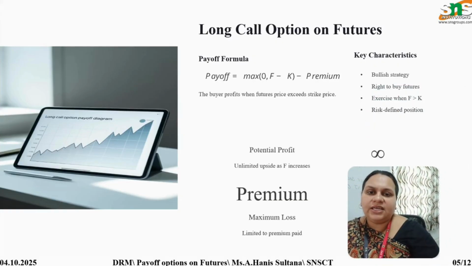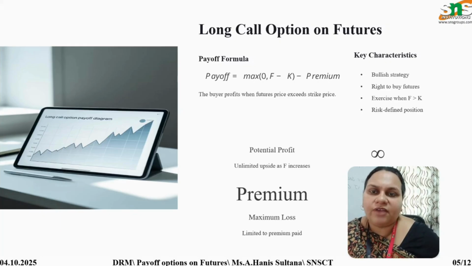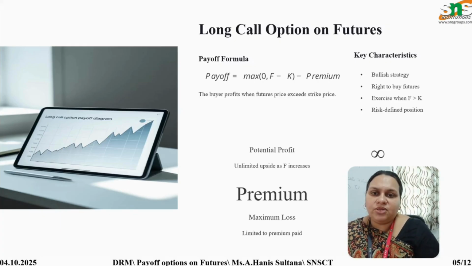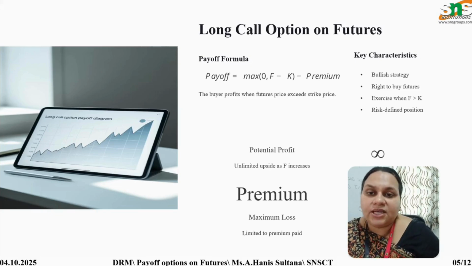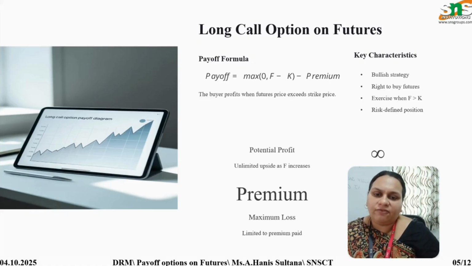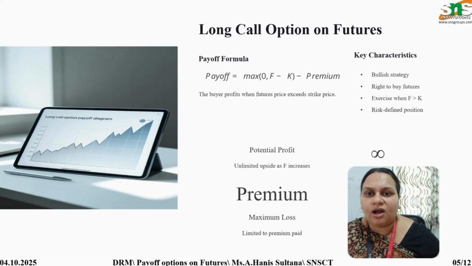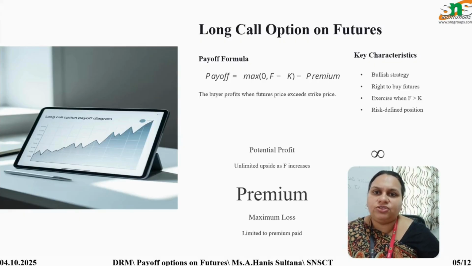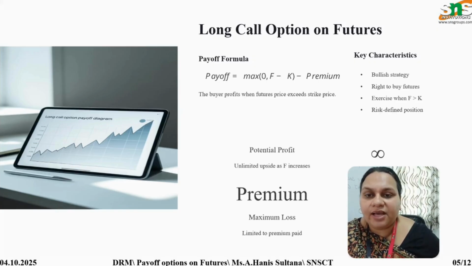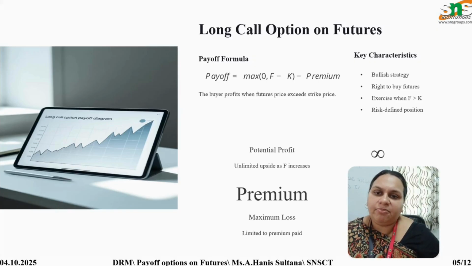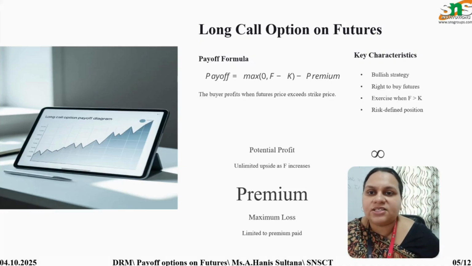What are the key characteristics? One is that it is a bullish strategy. We have two positions, bear and bull, so what kind of strategy can be adopted while executing the long call option? Here we have the right to buy the futures. The contract can be exercised when the settlement price F is greater than the strike price.